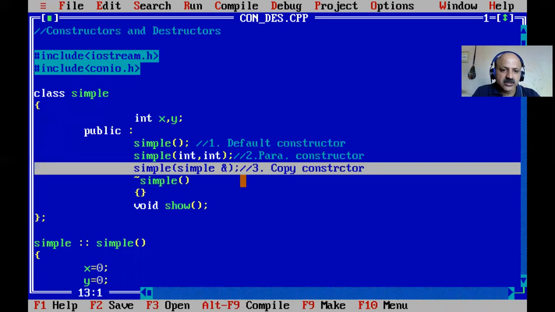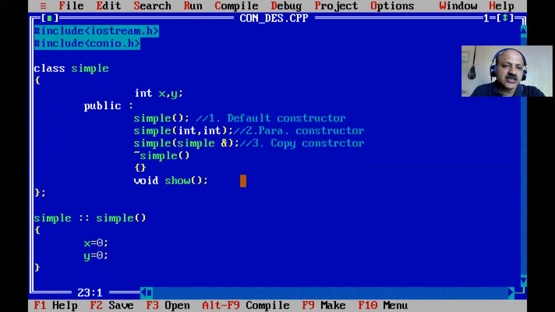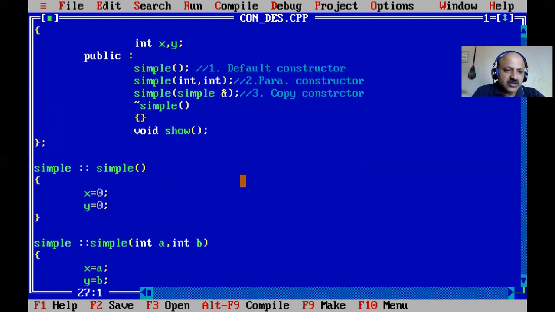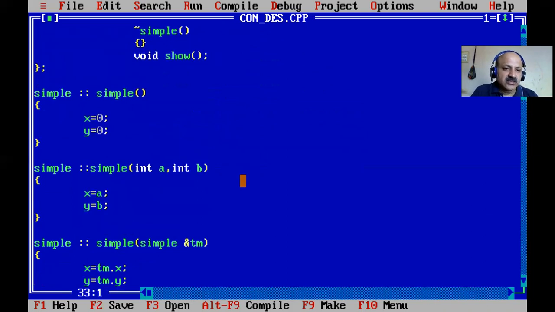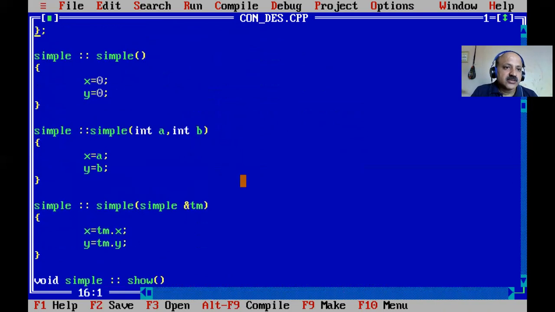The copy constructor has its own name. There are also dynamic constructors, but we cannot cover them in this session. So I defined three constructors, and now we can define the constructor outside the class.